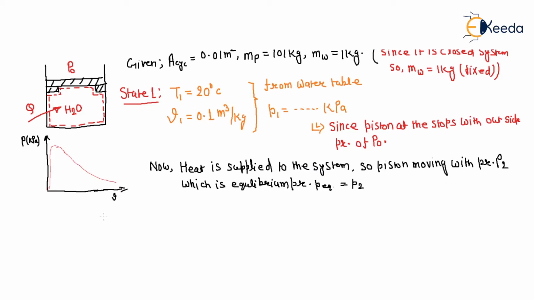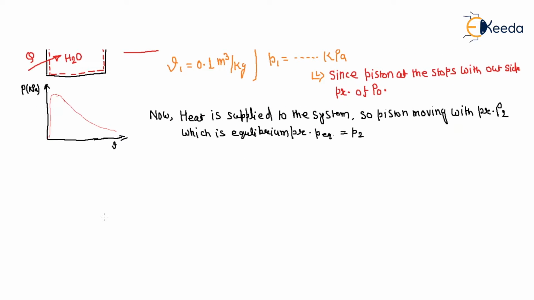So if you think like that, what is the free body diagram of the piston? This is your piston, and this is the pressure, which is the equilibrium pressure, acting on the cross section area of the cylinder, which is given.